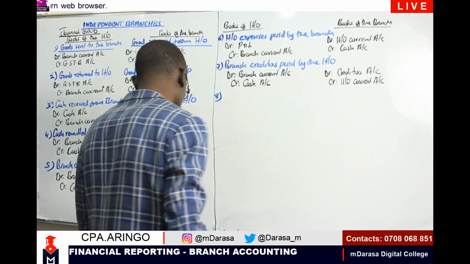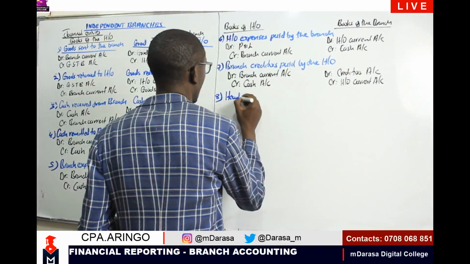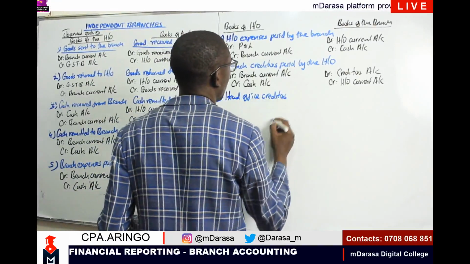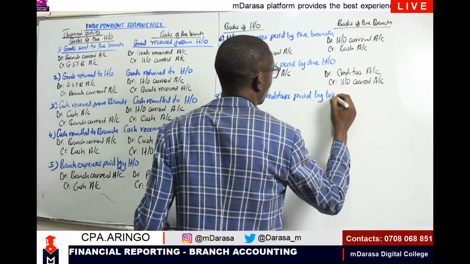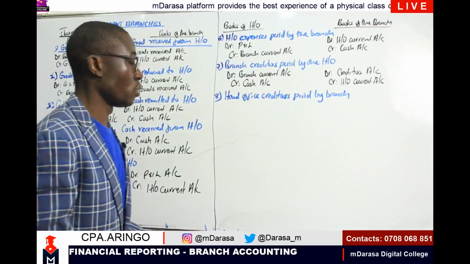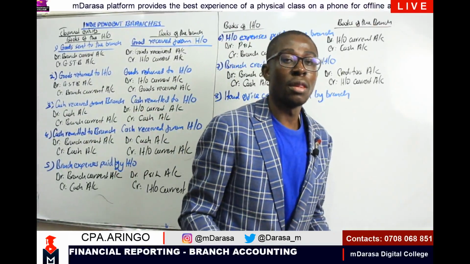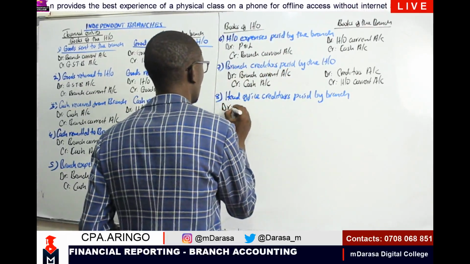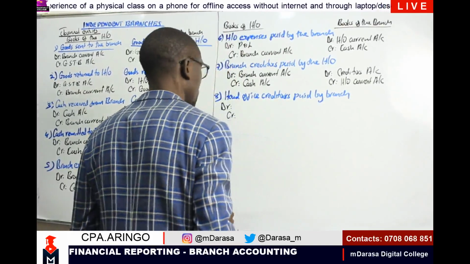Entry number 8, we will be looking at head office creditors paid by the branch. In the event that you'll find that it is the branch which is paying for the head office, their creditors, what are we going to consider? Our double entry or our journal entries will be, we are going to debit and we are going to credit.